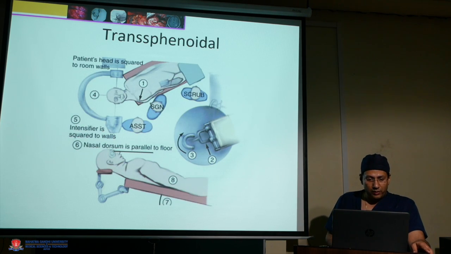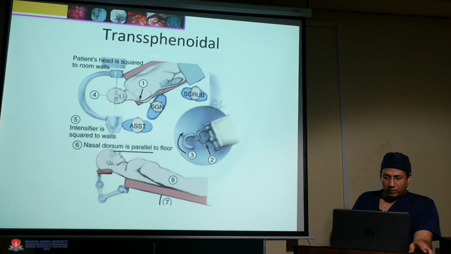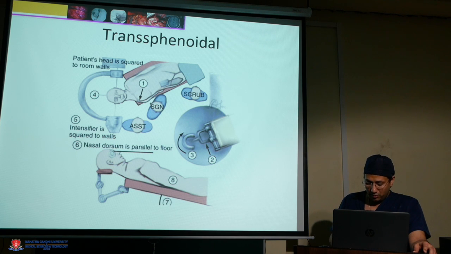This is the operating room setup for transsphenoidal surgery by endoscope. The patient is squared to the room walls, the image intensifier is squared to the walls and the nasal dorsum is parallel to the floor. The surgeon is standing on the right side of the patient, the assistant just above the surgeon, and the scrub nurse just behind the surgeon.